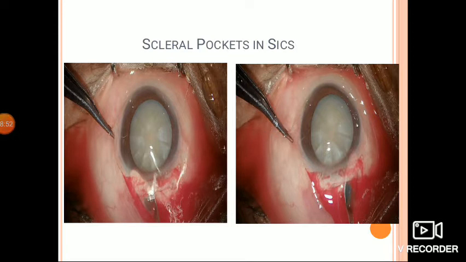In this picture, you can see the making of scleral pockets. Scleral pockets may be dissected on either side to accommodate the nucleus in cases of hard and big nucleus. The scleral pockets are like pleats of trousers and are not necessary in cases of soft cataract. To dissect the scleral pockets, the side edges of the crescent blade are advanced laterally with a tilt conforming to the contour of the corneal curvature.